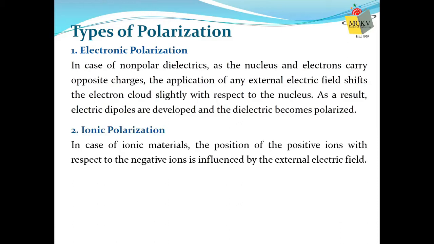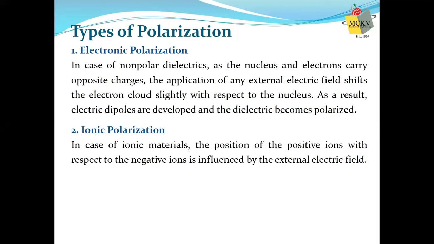In case of ionic materials, that means materials where ions are already present in the absence of any external field, they are already separated from each other. But whenever you supply an external electric field to these materials, the positive and negative ions get more separated from each other.